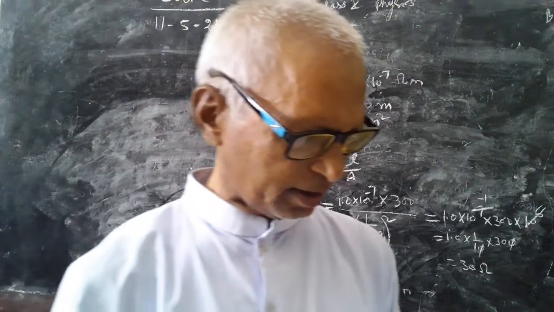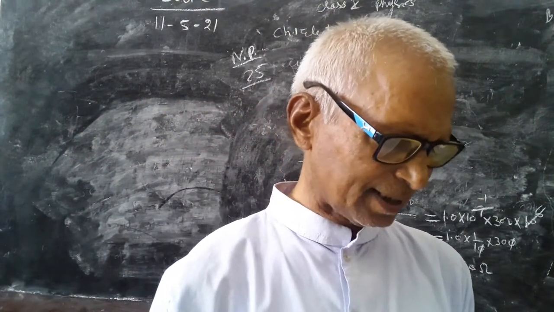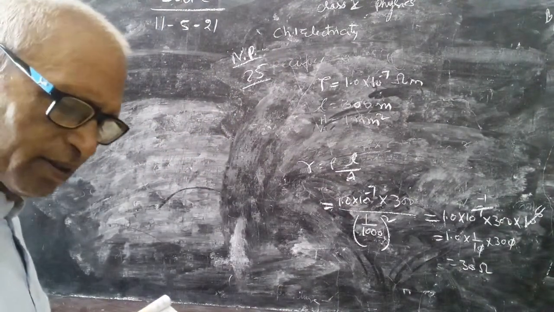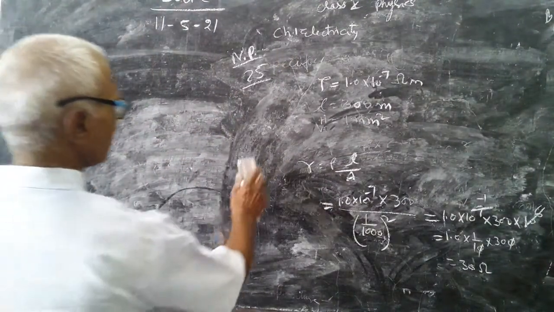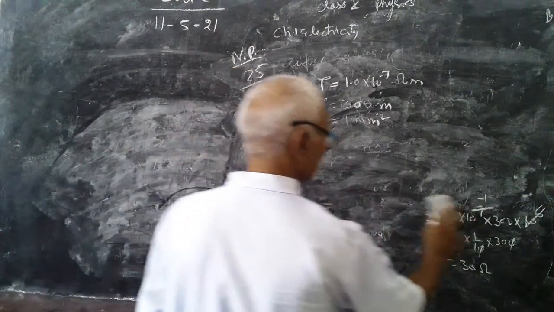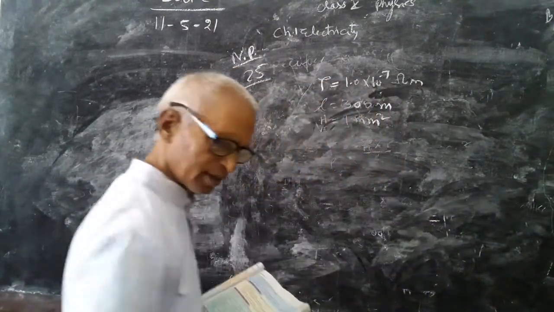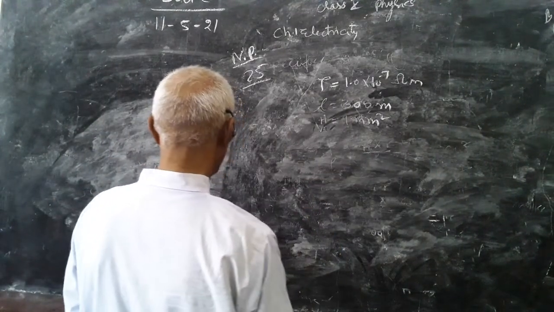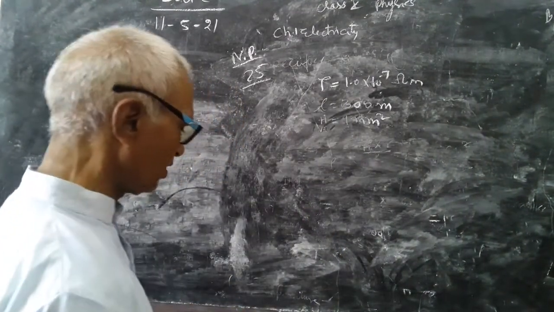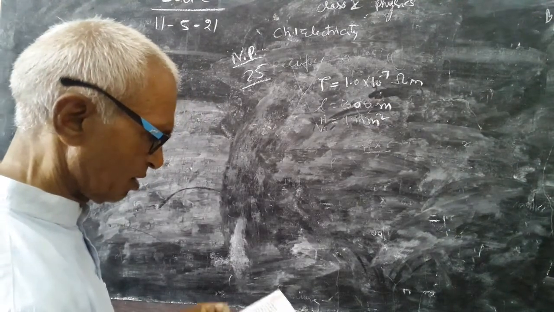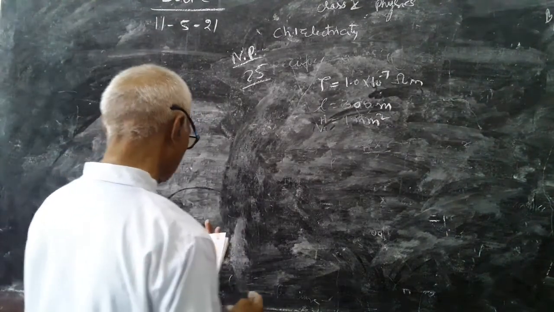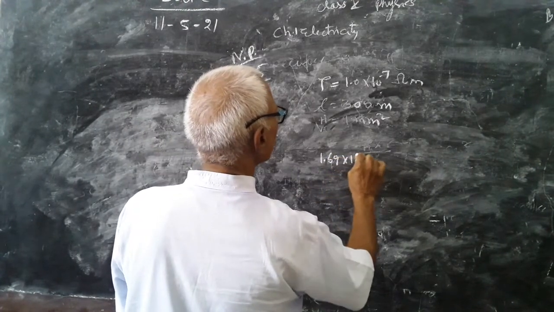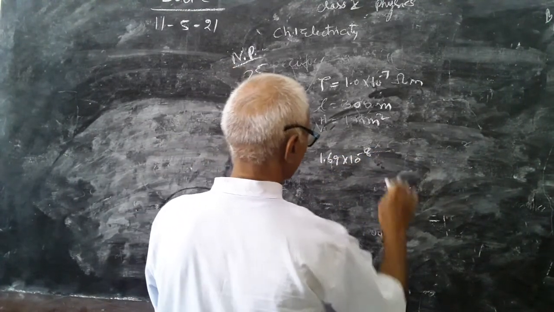What is the resistance of a similar nichrome wire? So here resistivity is to be considered. Specific resistance of copper is what? See the chart here. Copper is 1.69 into 10 to the power minus 8.